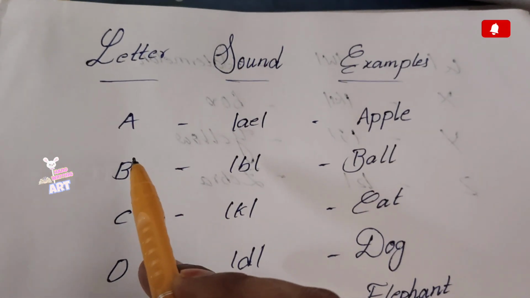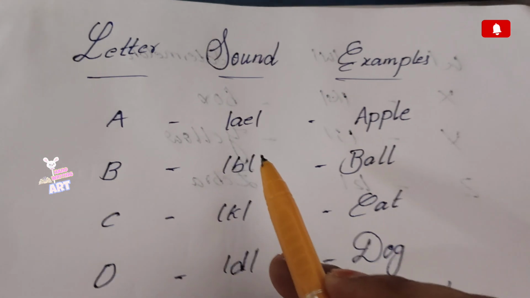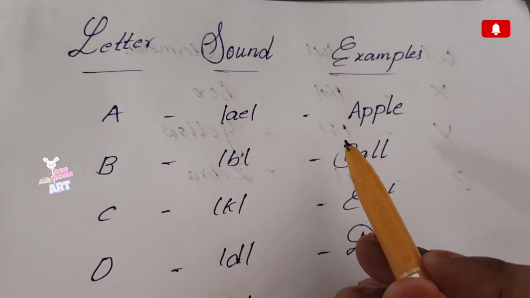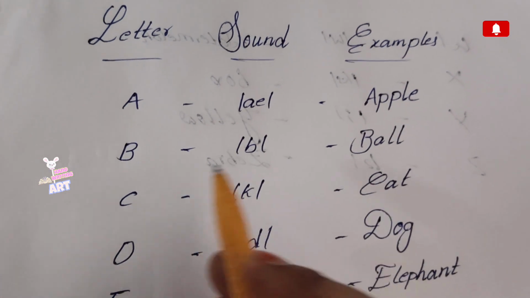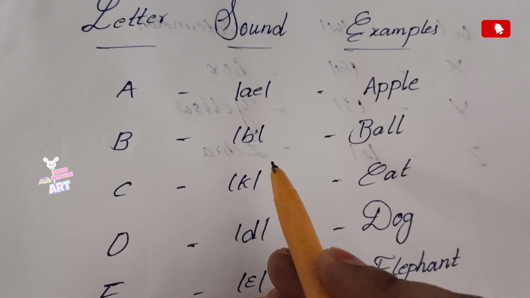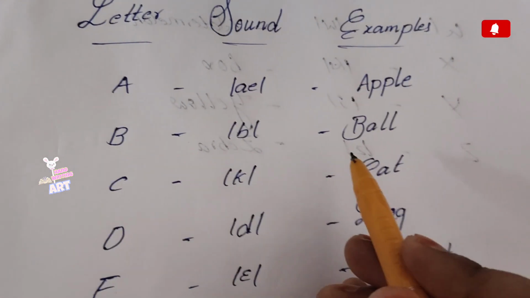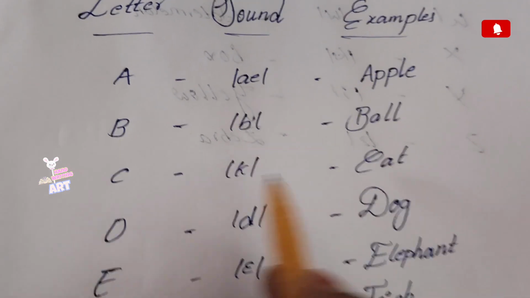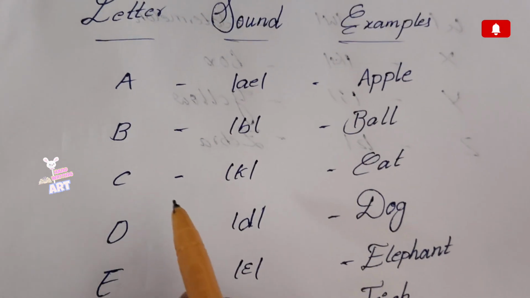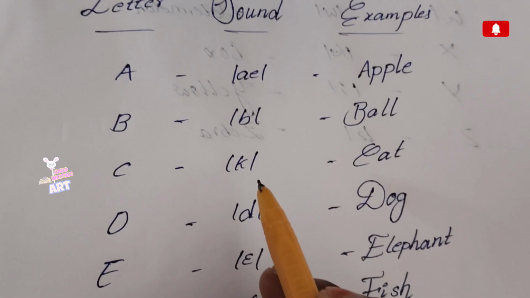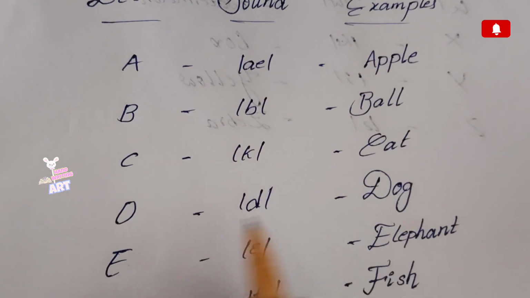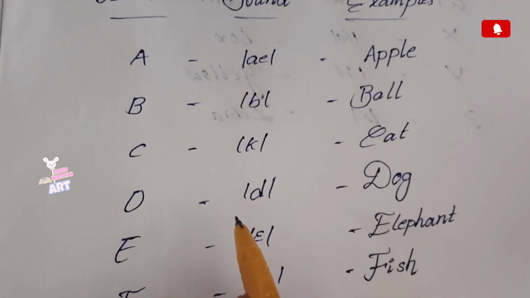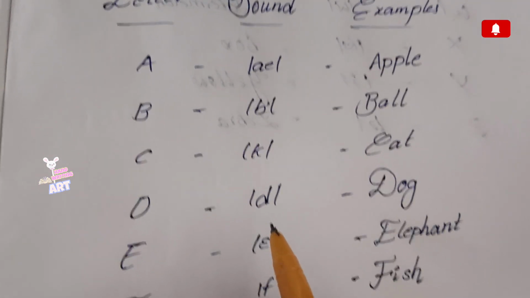First, the letter A, the sound is a. An example of that A is apple. And B, the sound is ba. Example, ball. And C, the sound is ka. Example is cat. And D, the letter sound is da.